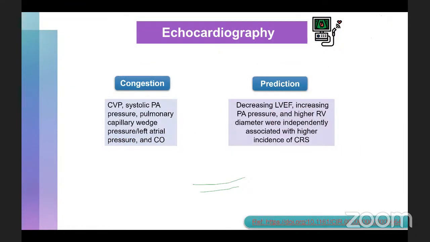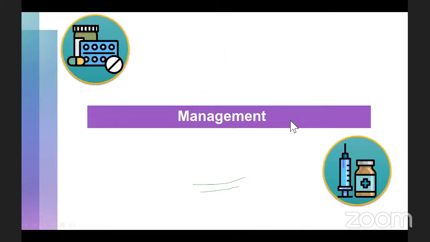Also, with the help of cardiologists, we have echocardiography, which will tell me the amount of congestion that the patient is suffering from in terms of central venous pressure, systolic pulmonary artery pressure, or the pulmonary capillary wedge pressure, etc. There are a number of prediction parameters. For example, the decreasing left ventricular ejection fraction, along with a few other parameters, which have been shown to be independently associated with increased incidence of cardiorenal syndrome.